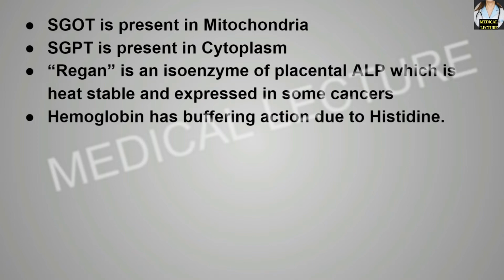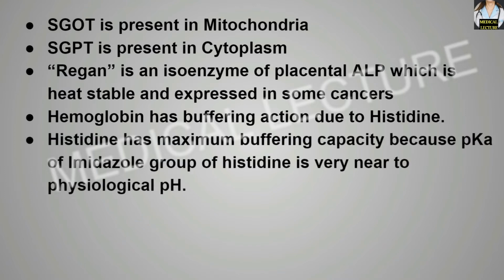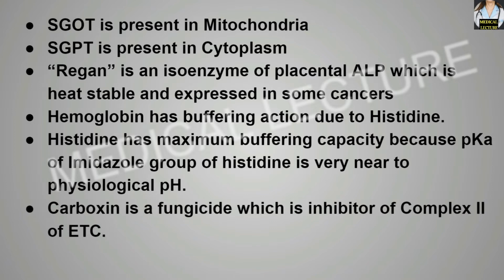Hemoglobin has buffering action due to the presence of histidine. Histidine has maximum buffering capacity because the pKa value of the imidazole group of histidine is very near to the physiological pH. Carboxin is a fungicide which is an inhibitor of complex 2 of the electron transport chain.